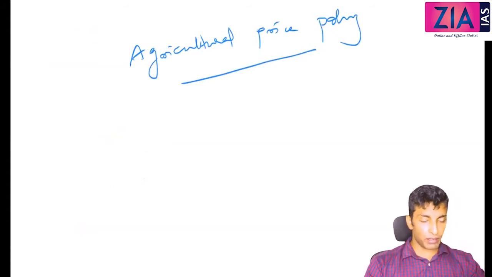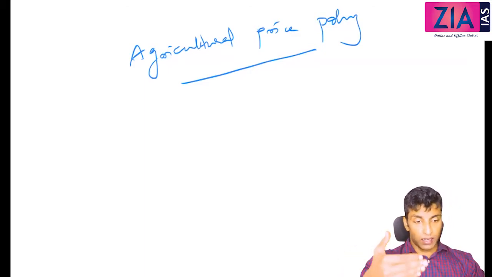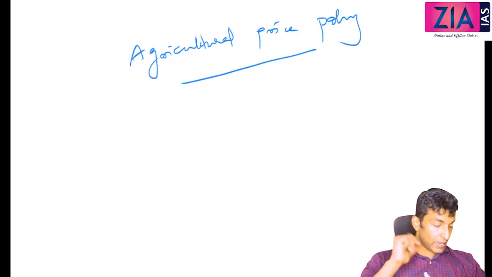One question in prelims is for sure from here. Agricultural price policy. Last year also there was a question. Previous year also there was a question. It can be related to MSP. It can be related to procurement price. Okay, so we will discuss in detail here.